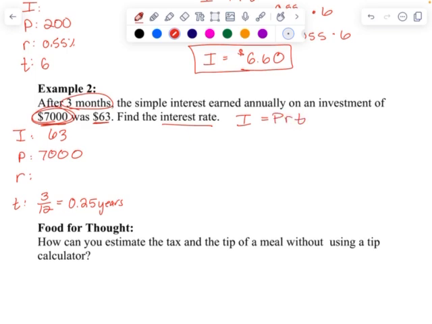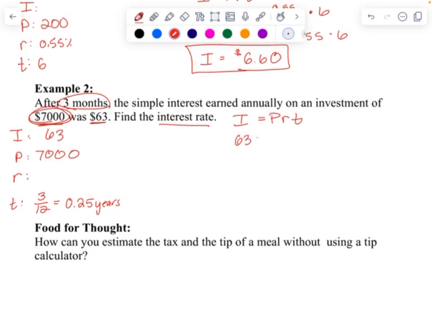And let's go ahead and substitute our values in. I was $63. P, $7,000 times rate. I don't know what that is, so I'm going to put it over 100. I don't want to use X, I want to use R. R over 100. You could use X, no big deal. Times 0.25.